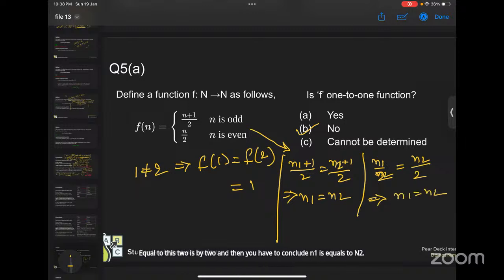Ma'am, conclude or we have to negate that? Yeah, that is the same thing. Okay, we have to conclude, indicating that n1 should not be equal to n2. Yeah, and the third thing is you have to also check for this.